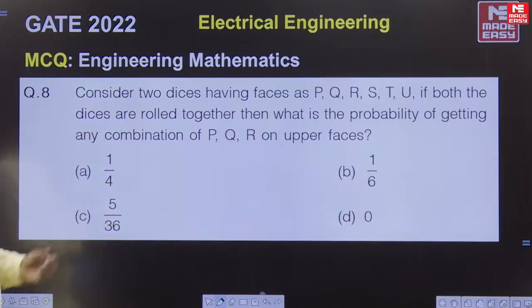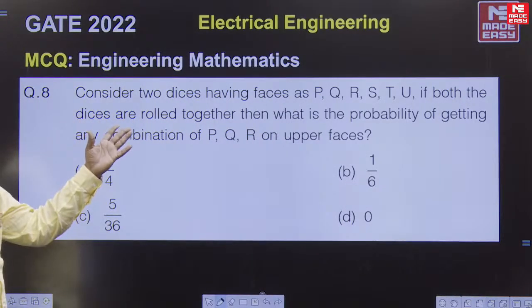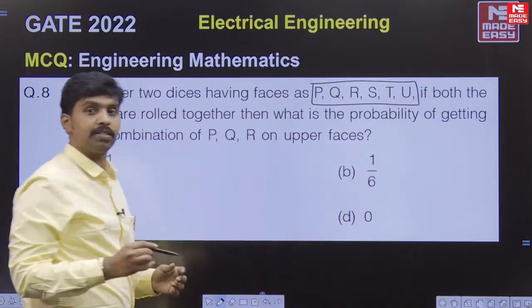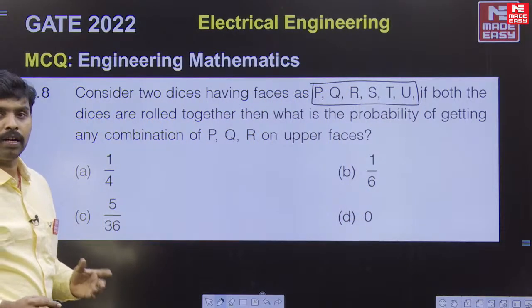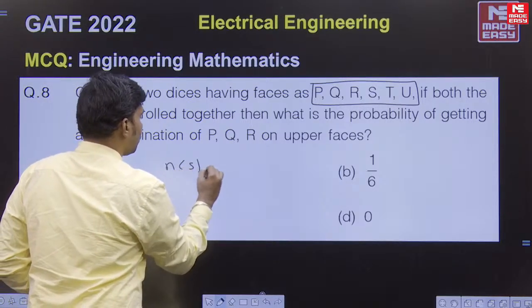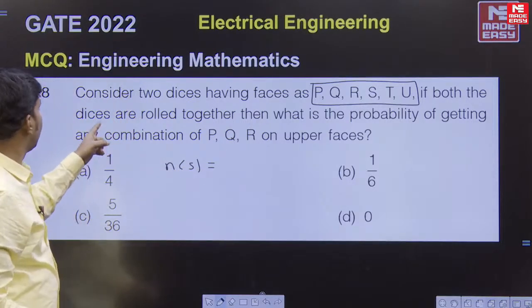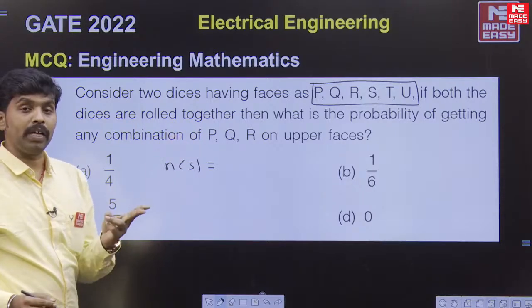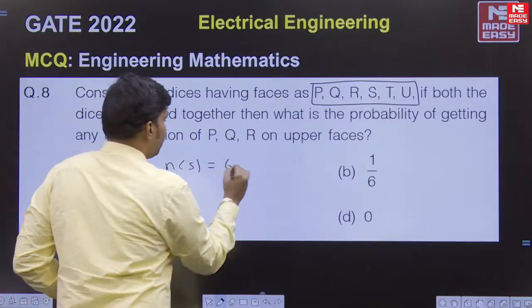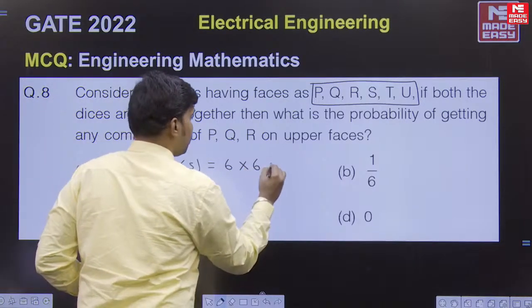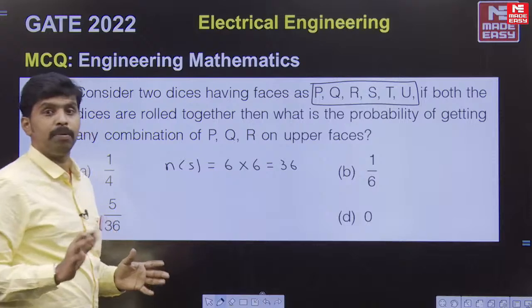So next question here, consider the two dice having 6 faces. You can see there are 6 faces on the dice here. So what is the sample space here? The 2 dice are rolled together. When 2 dice are rolled together, for one die there are 6 possibilities, and for another die 6 possibilities. So totally the sample space will be 36.